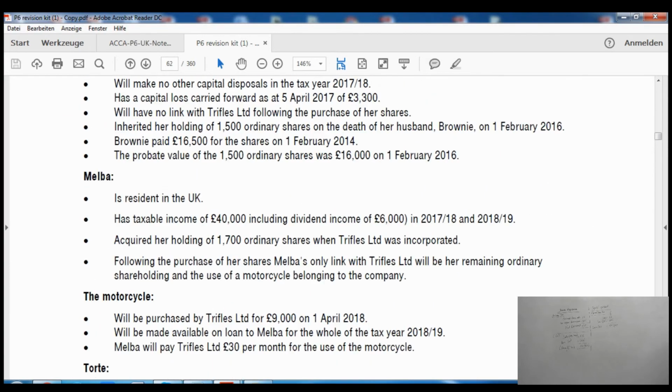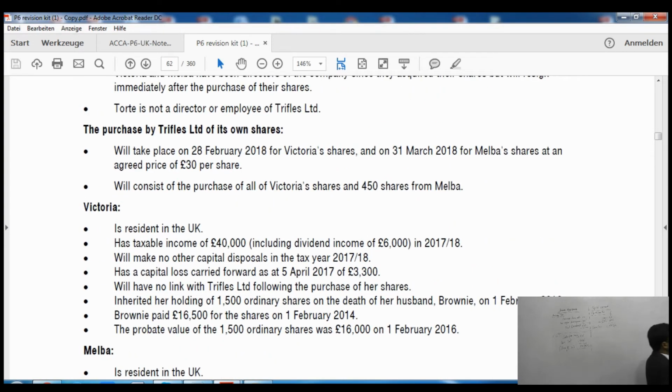It is a little bit complicated because first the company bought the shares from Victoria. The company had 10,000 shares. When the company buys back shares from Victoria, it is taking its own shares, so the issued share capital will be reduced. You might think the share capital will increase, but it won't, because share capital is the shares issued to the shareholders.